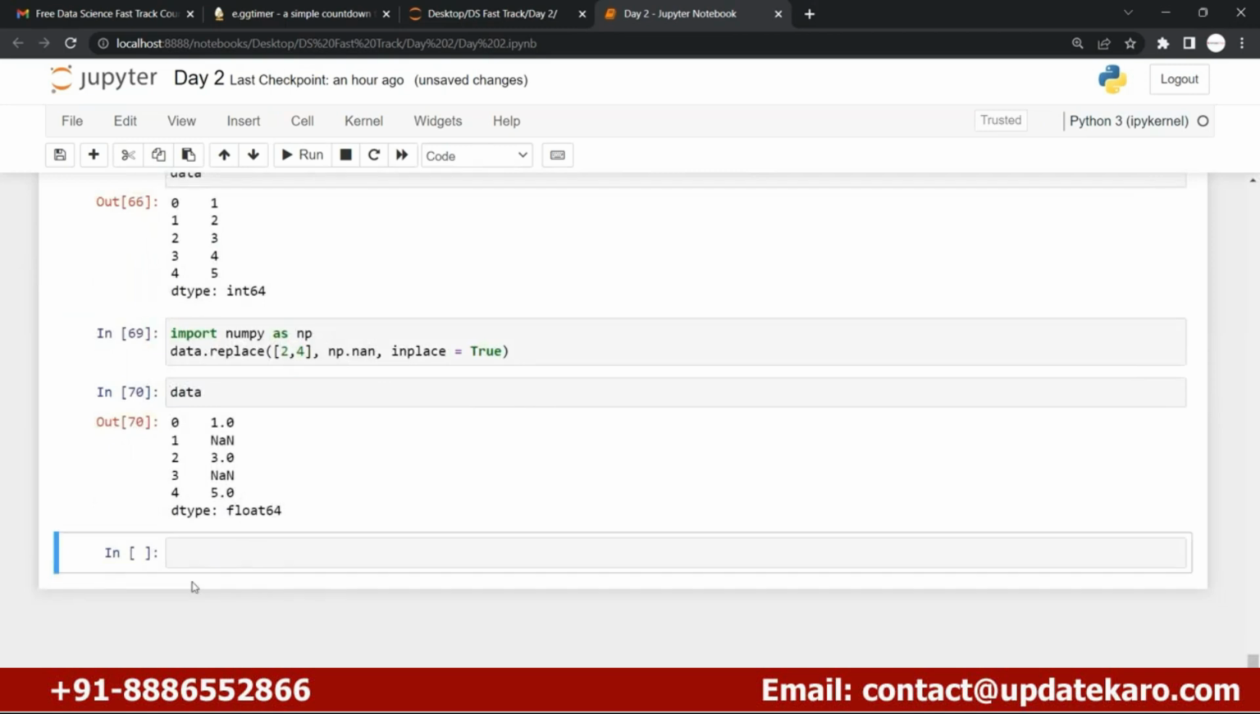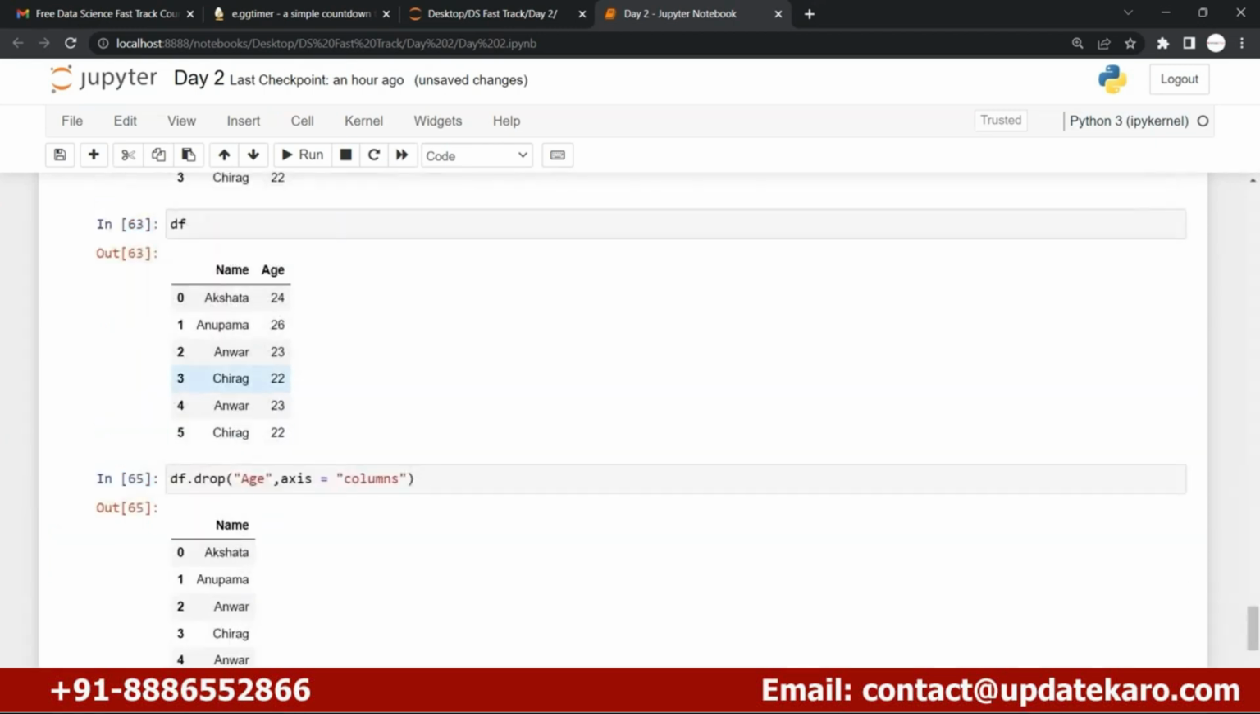Now there are a lot of things, like you are free to rename your column names. Like this is my column name, let's say. Name is there, age is there. You can edit your column names. Okay, in the same way you can edit your index numbers as well. You see index numbers 0 1 2 3 4 5. Okay, you can edit these numbers as well.